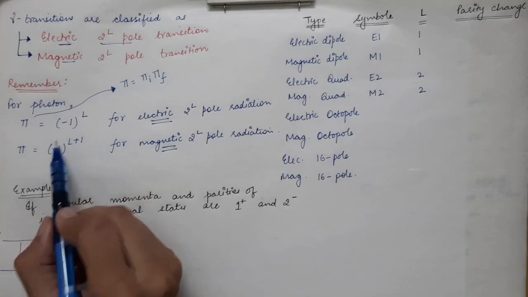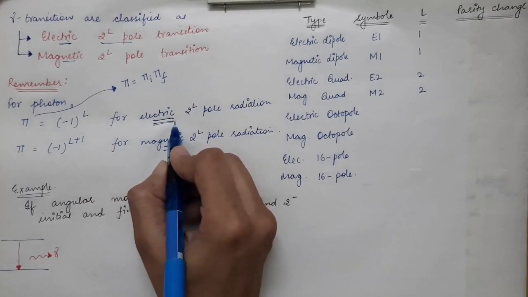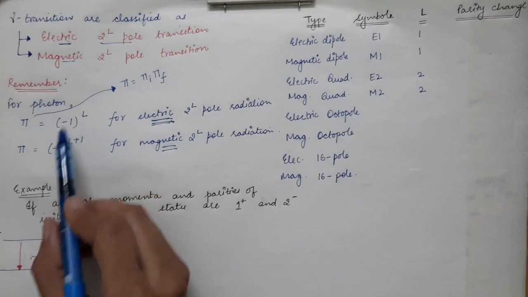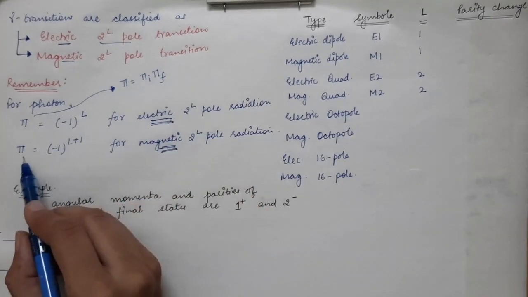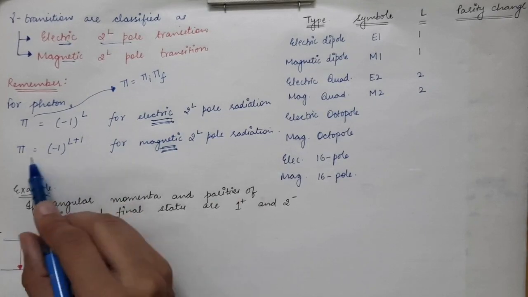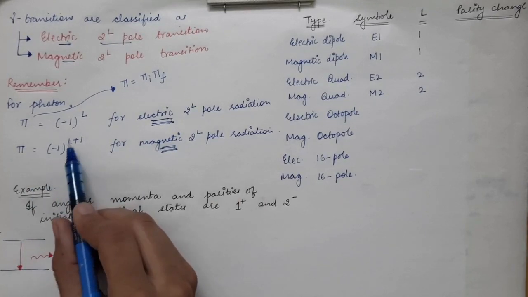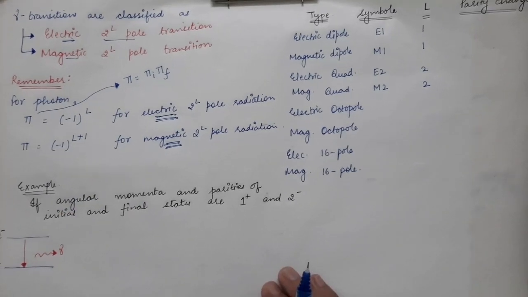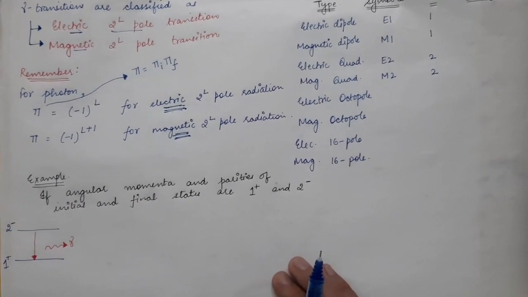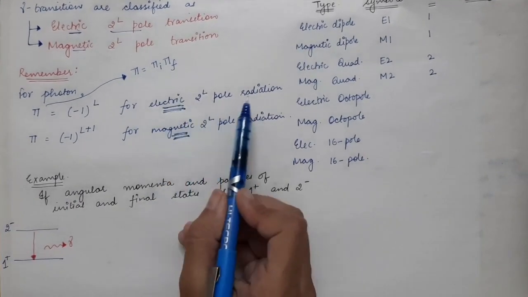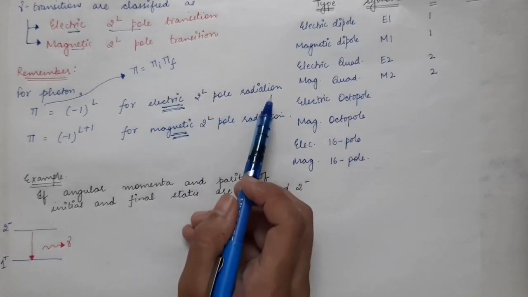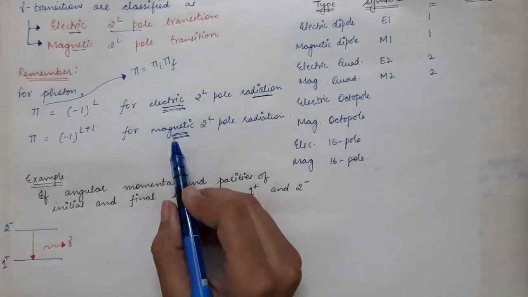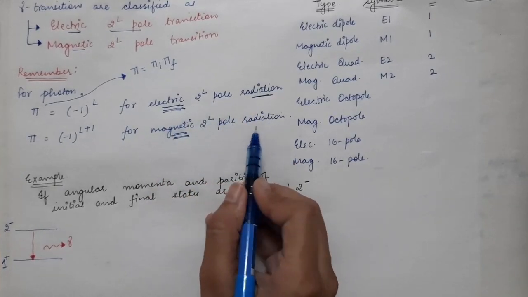So you have to remember these two formulas: for electric transition, the parity of the photon is (-1)^L, and for magnetic, the parity of the photon must follow the rule that it is equal to (-1)^(L+1). So how do we find this? Taking an example, we will see how to find the type of transition, or the type of radiation which is emitted, whether it is electric 2^L pole transition or magnetic 2^L pole radiation.